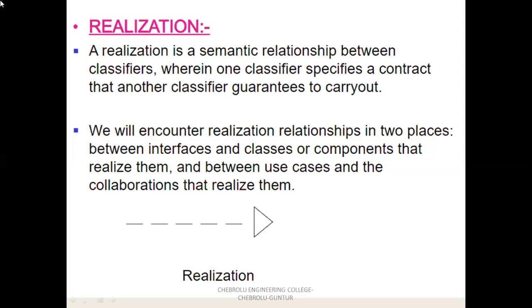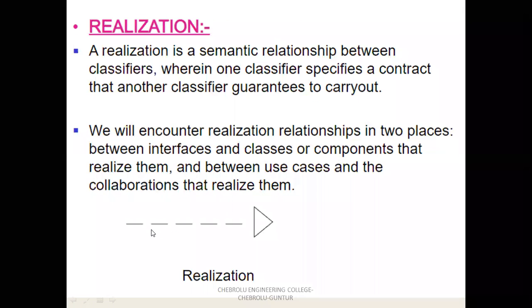You will encounter a realization relationship between interfaces and the classes or components that realize them, and between use cases and the collaborations that realize them. Suppose one use case gives the instructions and another use case performs the action; or one class gives some instructions and another class performs the action.